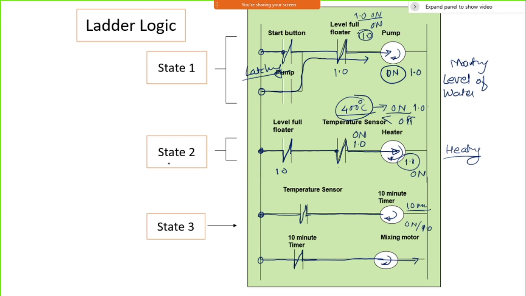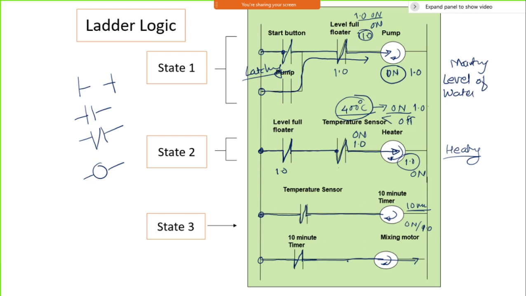So this is nothing but a way you can represent your ladder logic, or program a ladder logic for it. How many symbols have we used? Only 4 symbols. One is the rail symbol, another is the normally open type of contact, the normally closed type of contact, and then the output. Only 4 symbols you need, in 90%, I can say 99% of cases. You need not worry about any other symbols.